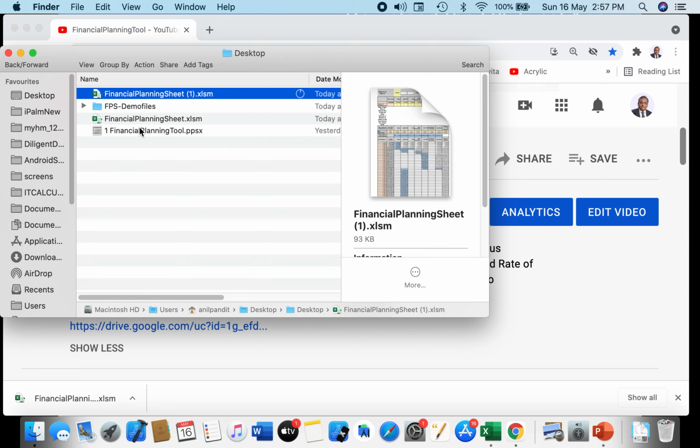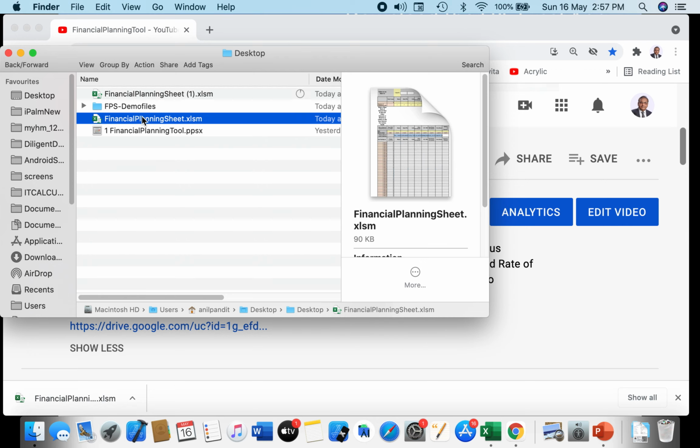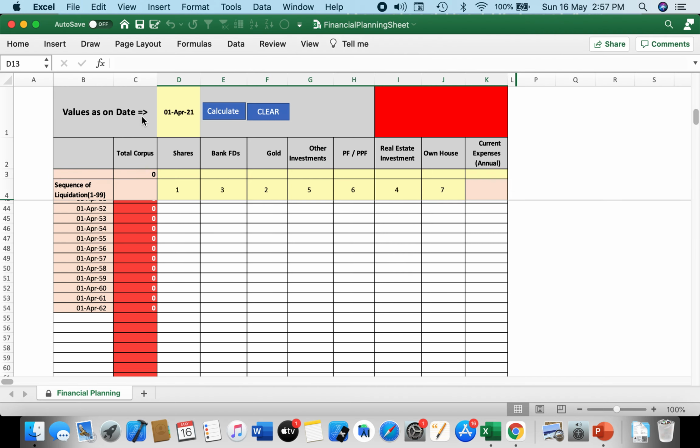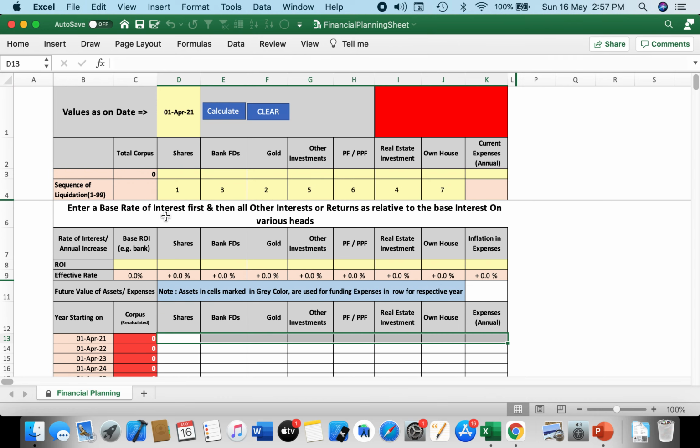So let us look at the app and open the app by double clicking on the download. So I am double clicking it now, and the app has opened up in the window. So let us get all the rows in view by scrolling the cursor down, and we have the app ready in front of us. As you will observe, the app has got three distinct sections. So here is the top section which talks about the investment part.